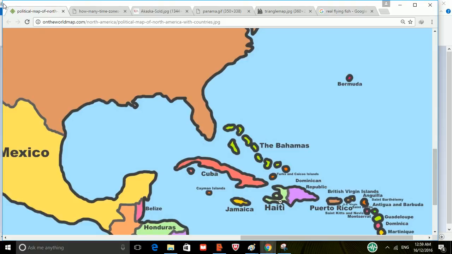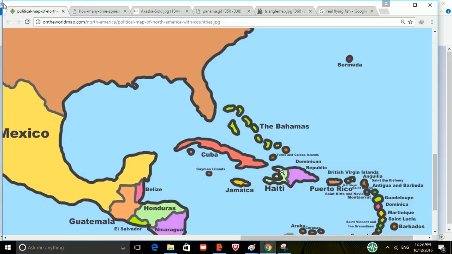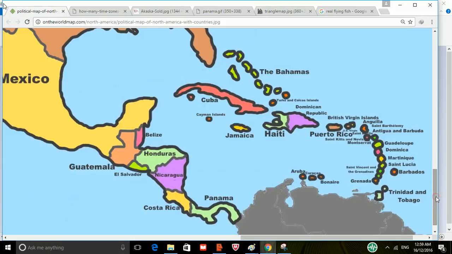And we have Haiti and Jamaica here. Another funny way how I remember it is that if you look closely, Haiti looks like a person with both hands. You can see this is a small hand, this is the big hand. So it looks like someone is stretching their arm and saying hey to this country, Jamaica. So Haiti, if you look closely, is saying hey to Jamaica. That's how I remember it. And these are all the small Caribbean nations.